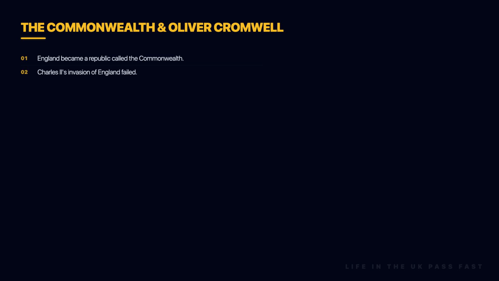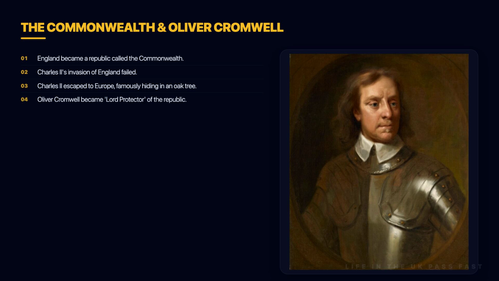The Scots declared Charles I's son, Charles II, as their king. He led an army into England but was defeated. Charles II famously hid in an oak tree on one occasion before fleeing to Europe. Oliver Cromwell, the general of the Parliamentary Army, was given the title Lord Protector, making him leader of the Republic.